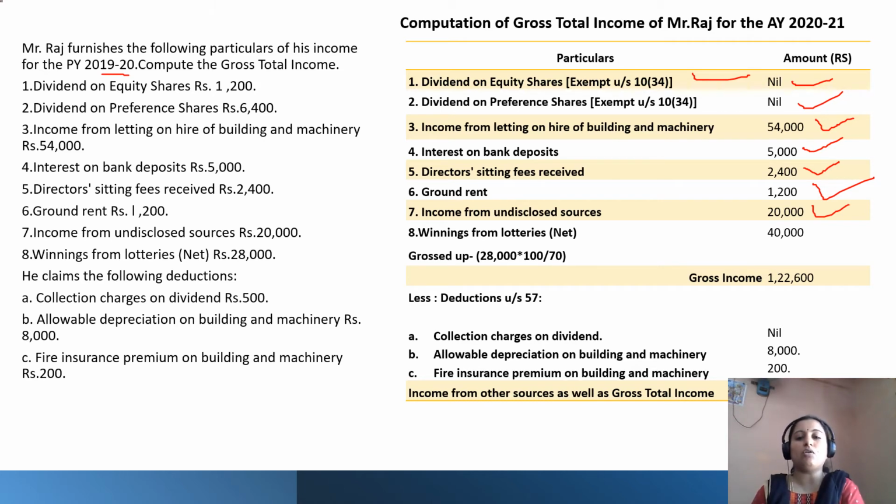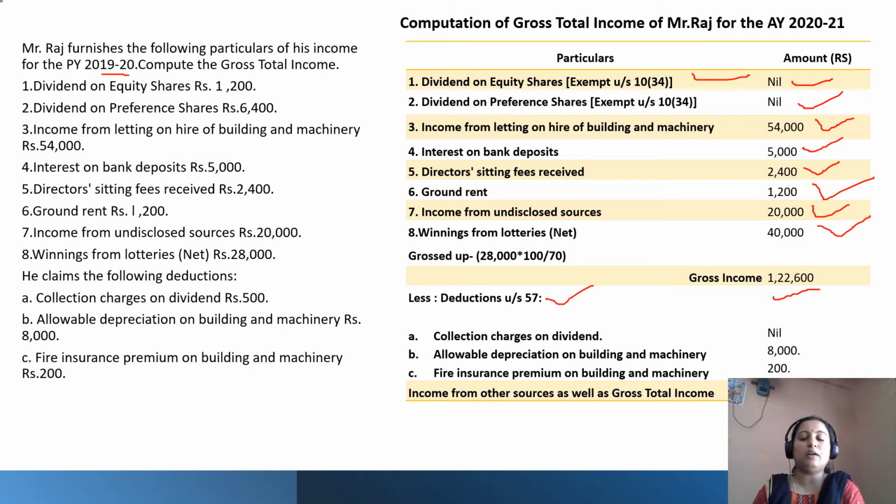Hence, we are grossing it up from 70 to 100. That comes to 40,000. Then the total of this gross income is 1,22,600 rupees. From this, a few deductions are allowable under section 57.